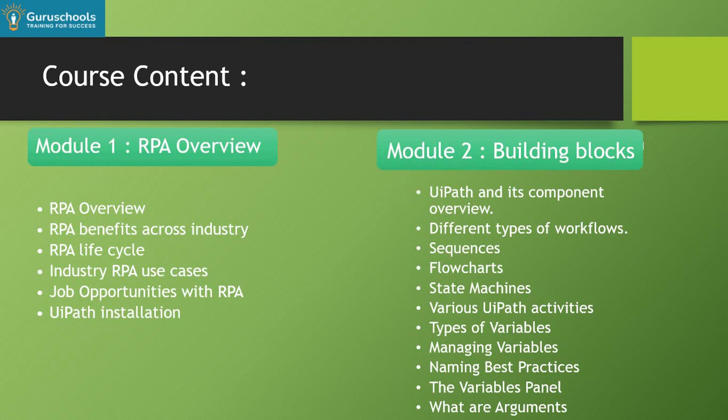That's it. So here we will start from the very basic things, like what the different types of variables are, what the flowchart sequence is, and what best practices we have to follow. So we'll start with these building blocks. Those building blocks will help you build the automation, right?